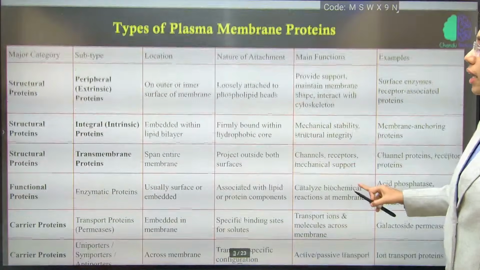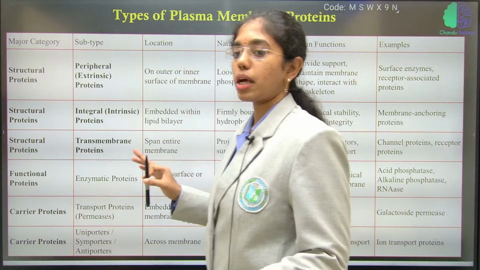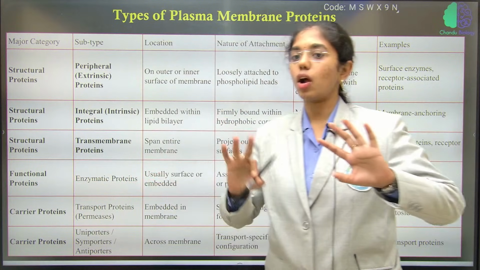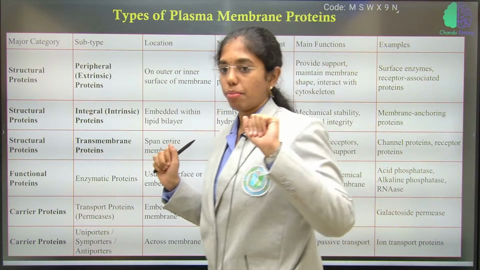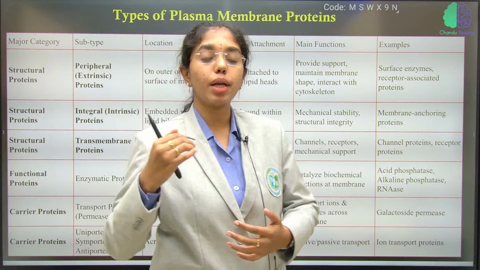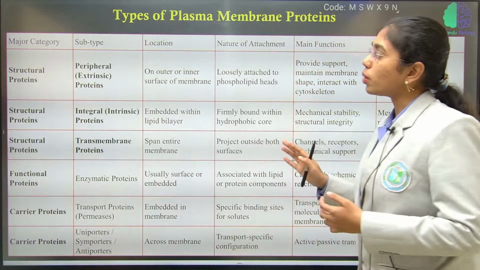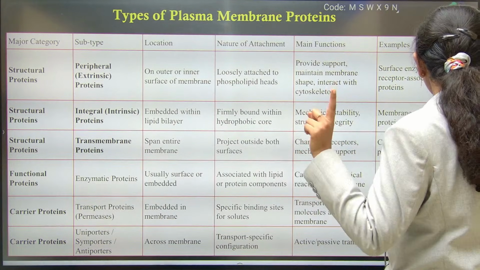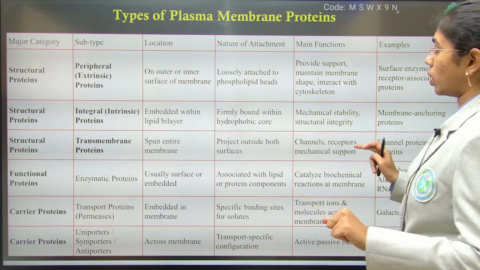Now you have understood the composition of lipids. What types of lipids are present? Phospholipids, glycolipids, sphingolipids and sterols. Sterols are cholesterols. Cholesterols maintain the fluidity of the cell membrane. Amongst all these four types, phospholipid is dominantly present by volume. Now we will look into the different types of plasma membrane proteins which are present. If you can remember this one table, you can answer any question that comes from membrane proteins.